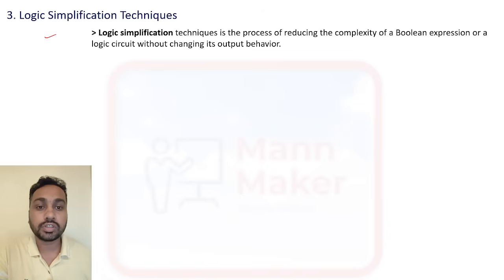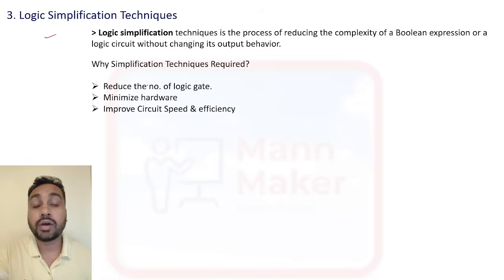For that we use this logic simplification technique. Why is it required? Because it will reduce the number of logic gates, minimize the hardware, and improve the circuit speed and efficiency.